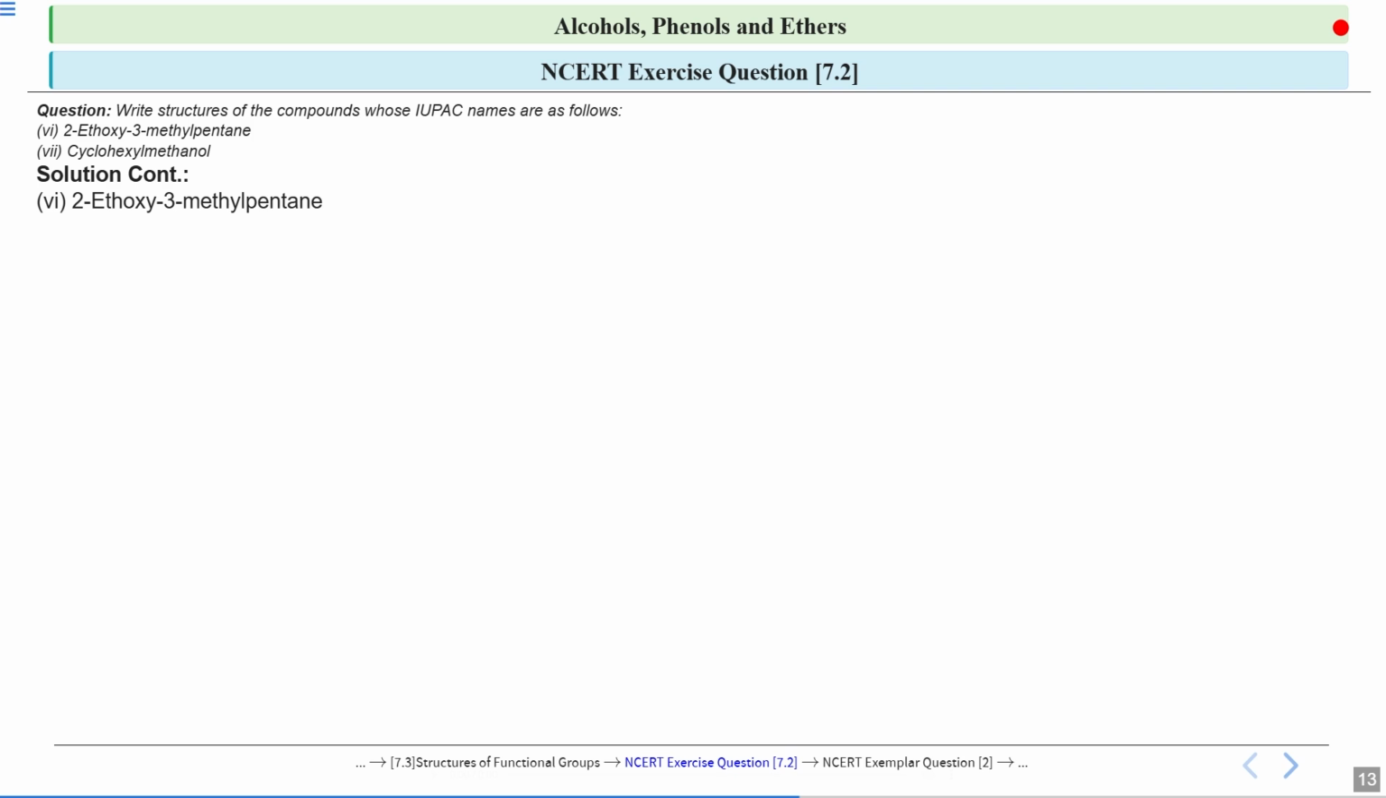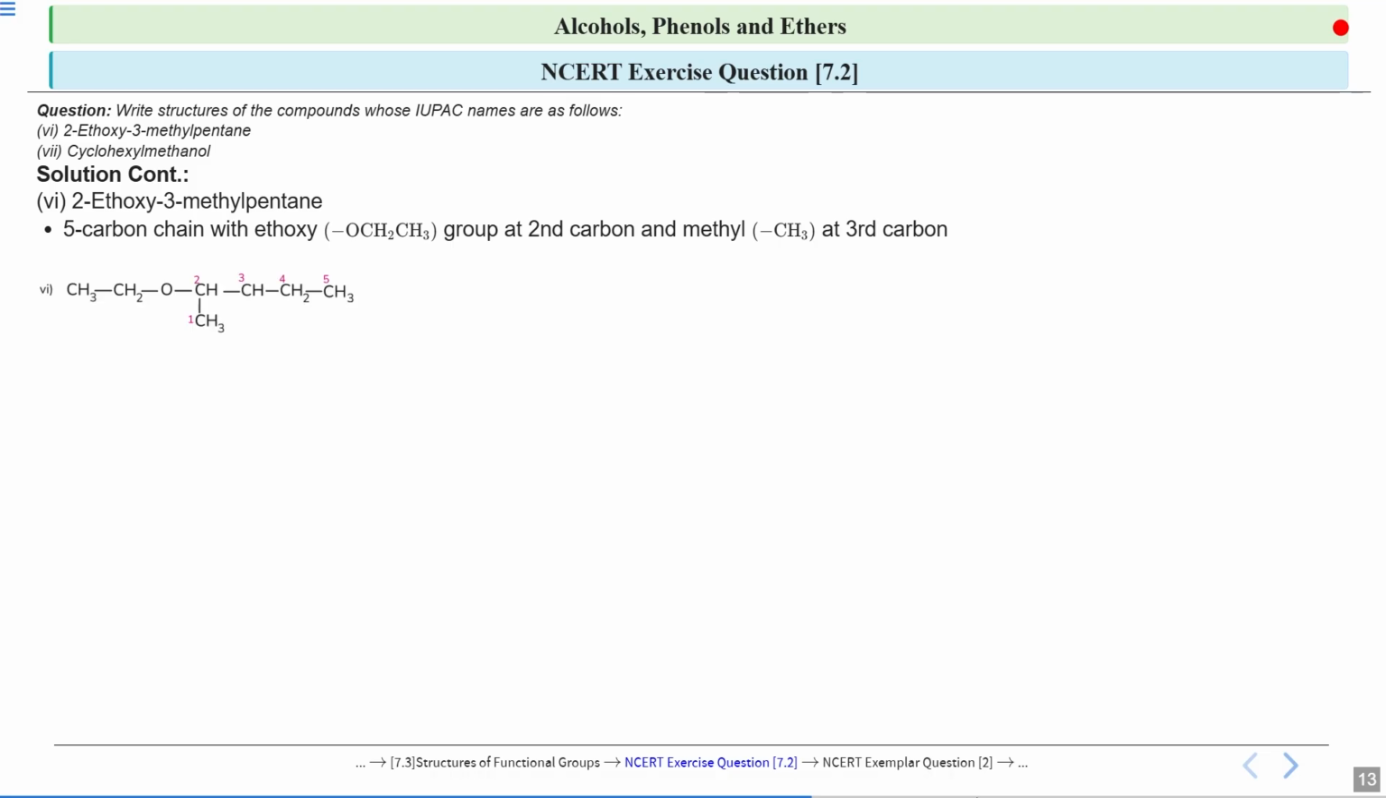So see, in this, it is pentane. That means your longest carbon chain is containing 5 carbon atoms. So see, 5 carbon chain with ethoxy group, which is at the second carbon, and methyl group is attached at the third carbon. So let's see the structure. So this is the structure.